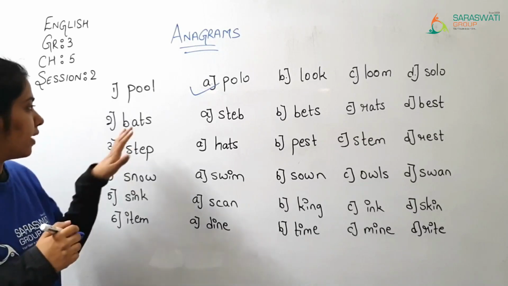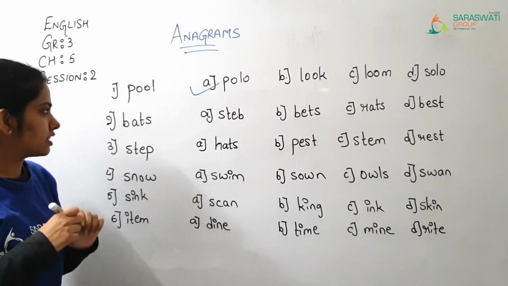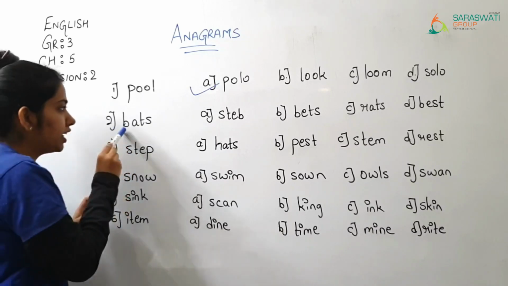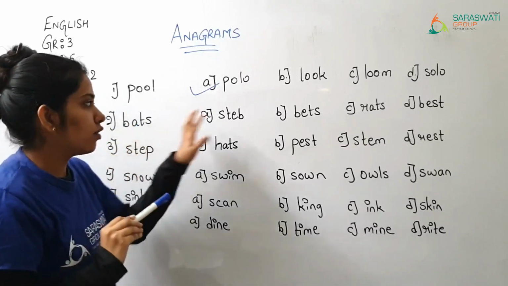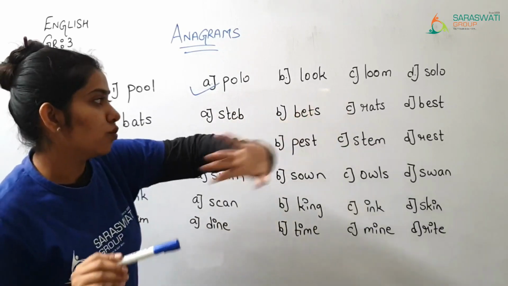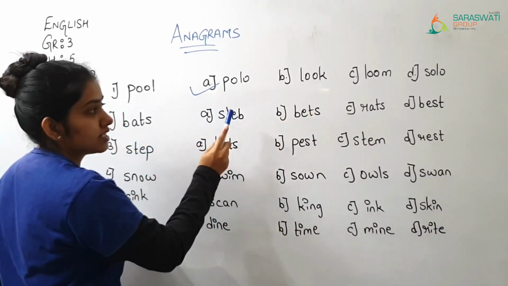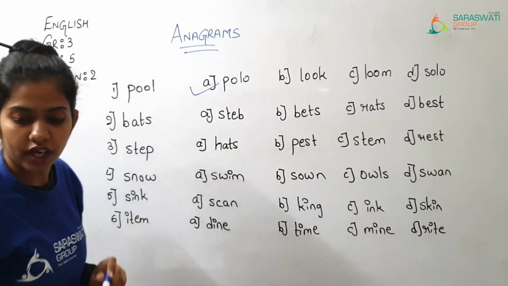Then afterward, bats, B-A-T-S. Now here, you have to see which letters are there? B, A, T and S. Now you have to see from this which word will come. B, here it is E. Right?